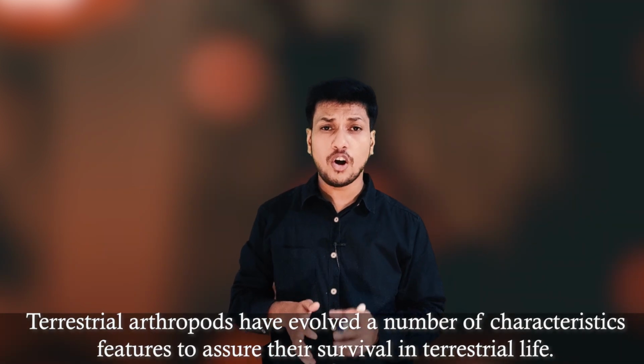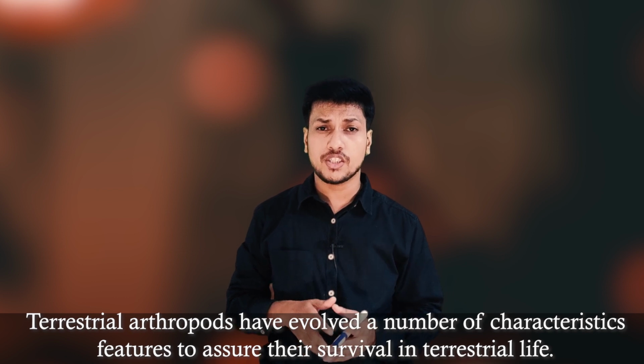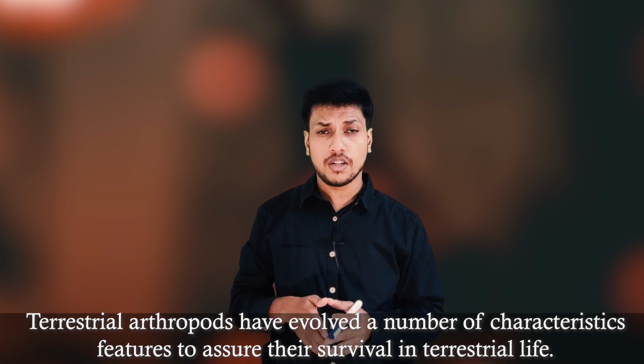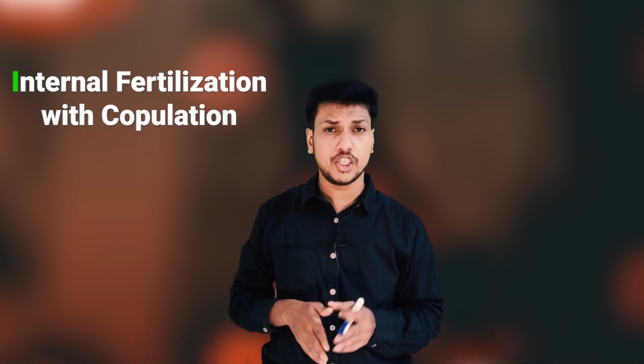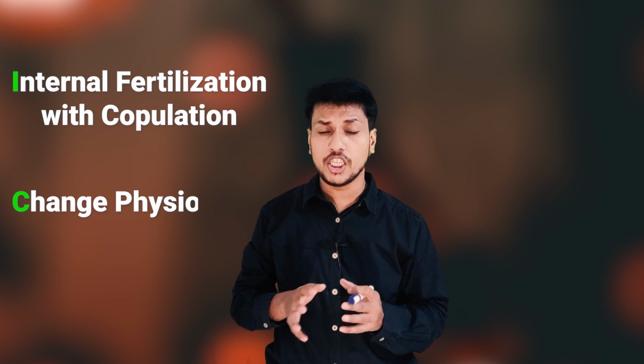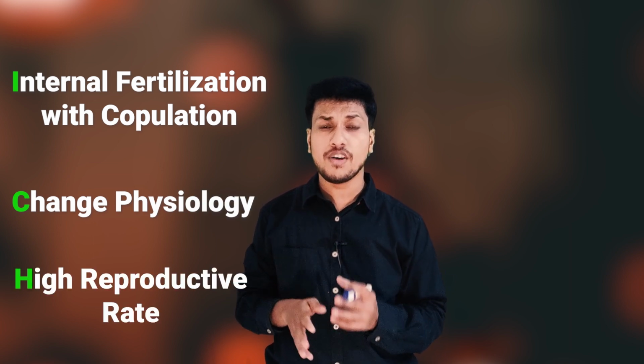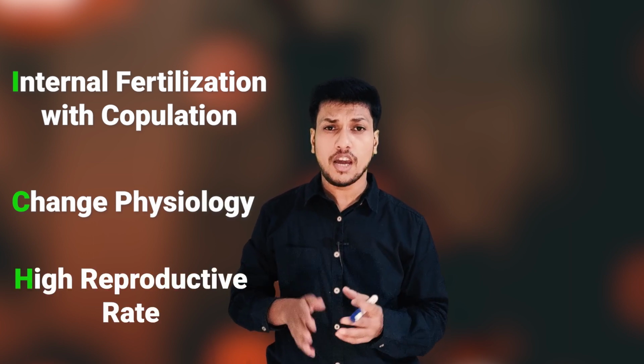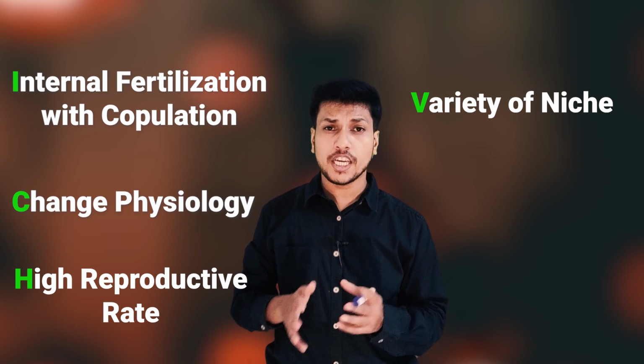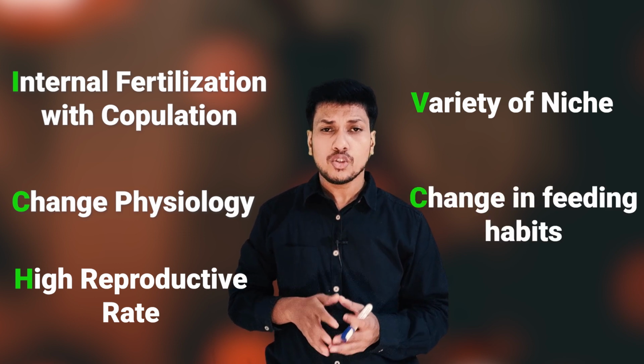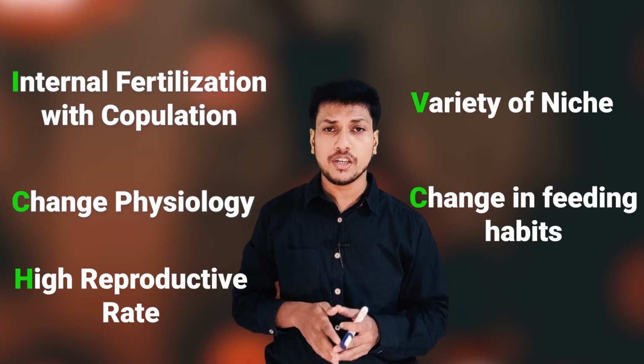Arthropods evolved a number of characteristic features to assure their survival in terrestrial life. For example, they developed internal fertilization with copulation. They can change their physiology. They have a high reproductive rate. They occupy a variety of niches. They can change their feeding habits. So these are the different adaptations followed by arthropods.